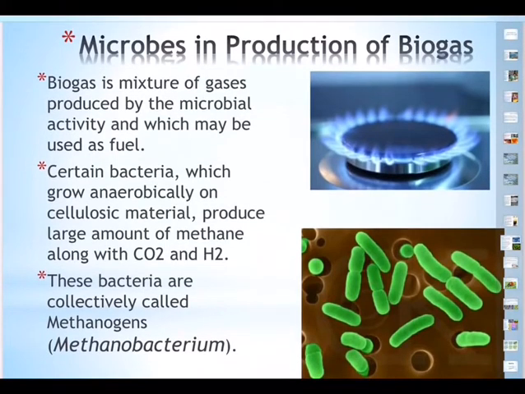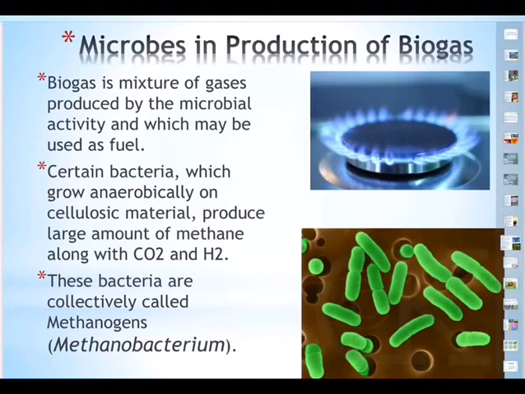And an ideal biogas consists of 50 to 70% CH4 methane, 30 to 40% CO2 carbon dioxide, 1 to 5% hydrogen, and small traces of oxygen, nitrogen, and hydrogen sulfide.